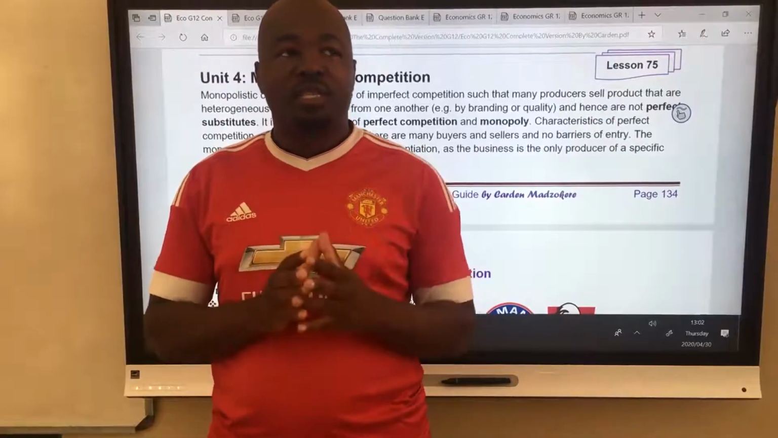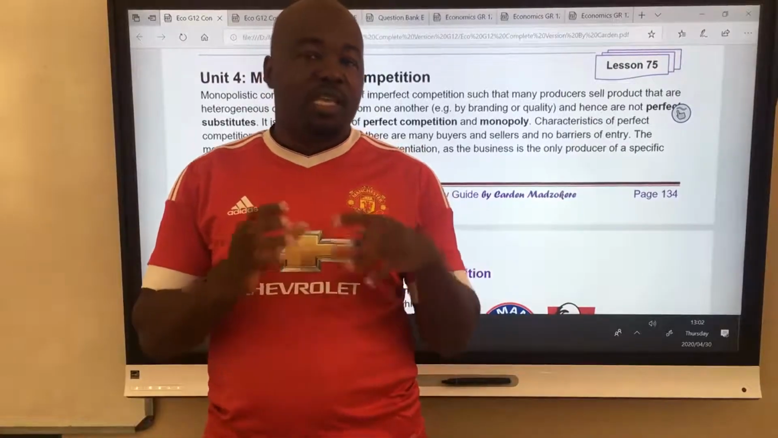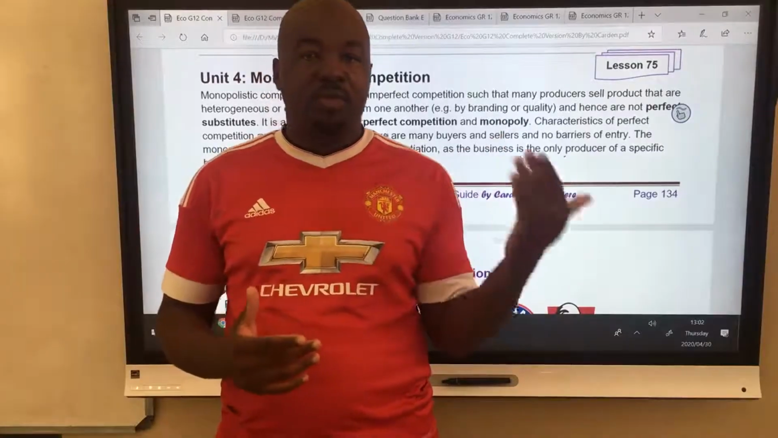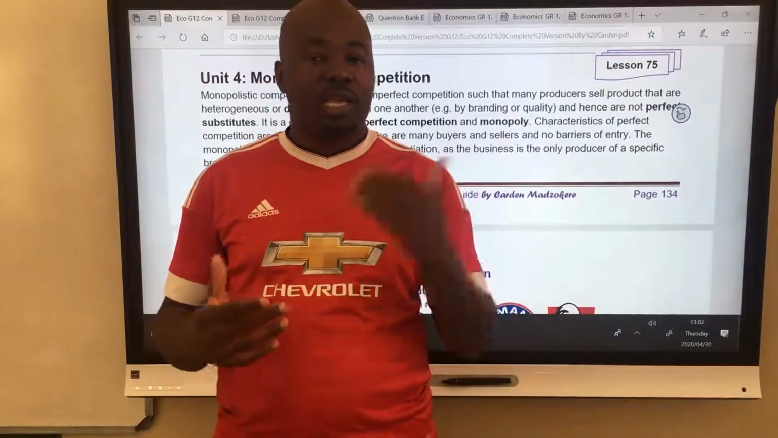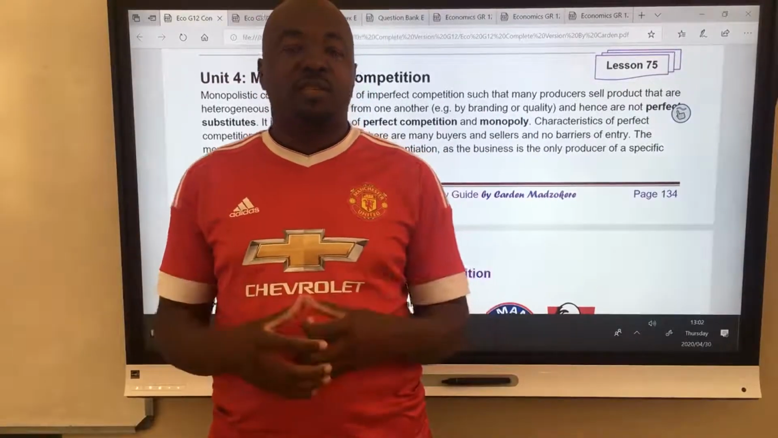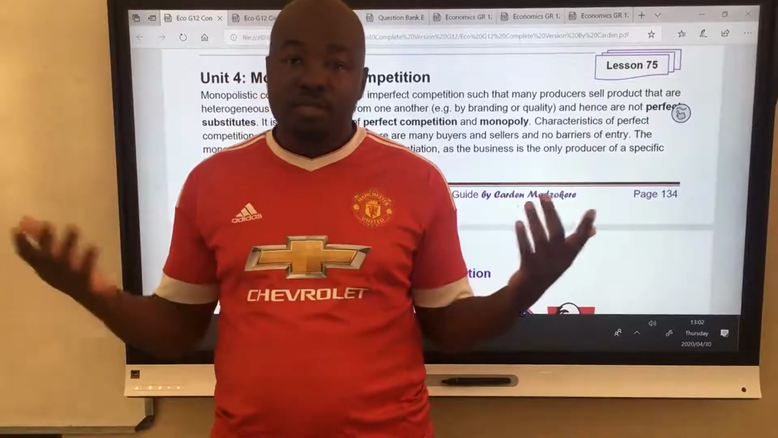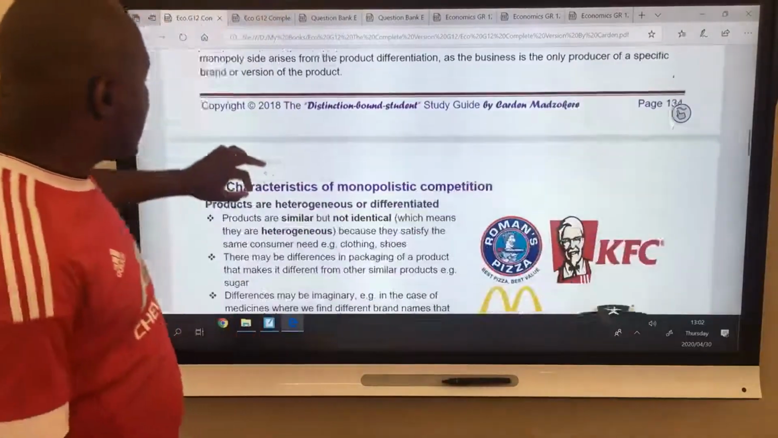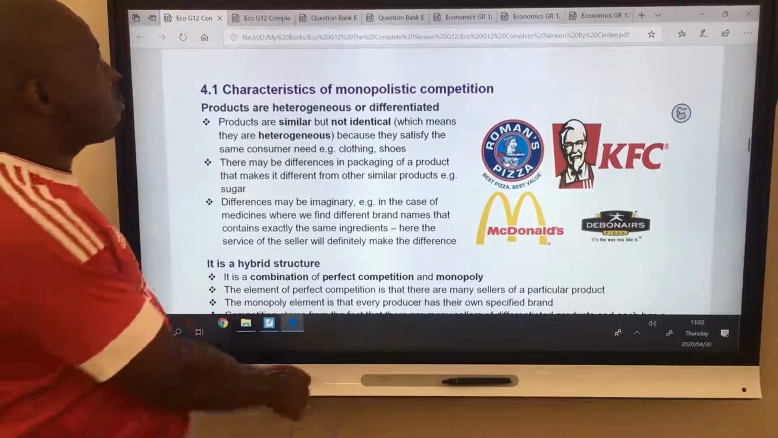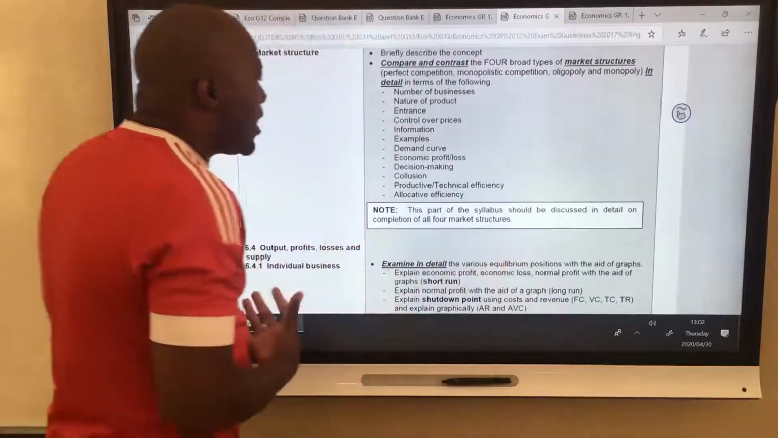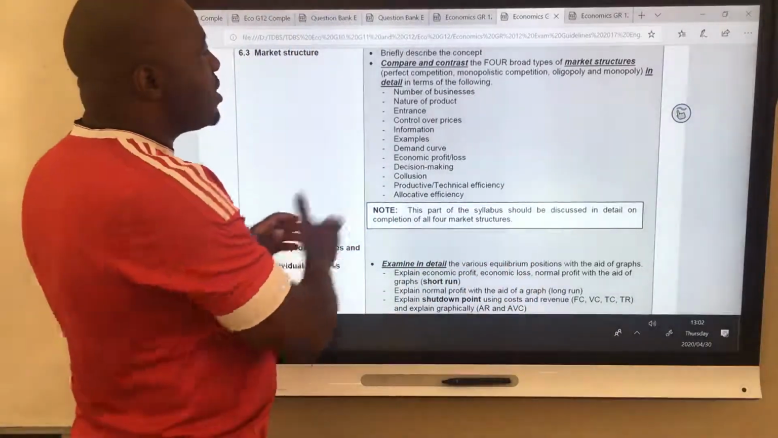The reason we say it's a hybrid structure is because there are certain characteristics from perfect that exist in monopolistic. Then we have certain characteristics from monopoly that exist in monopolistic. So this one is the son to monopoly and perfect, something like that. All right, so it's a hybrid structure. What are the characteristics? Again, I'm not giving you characteristics from my head. This is from the examination guidelines.